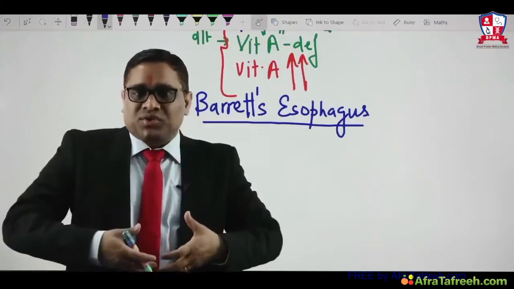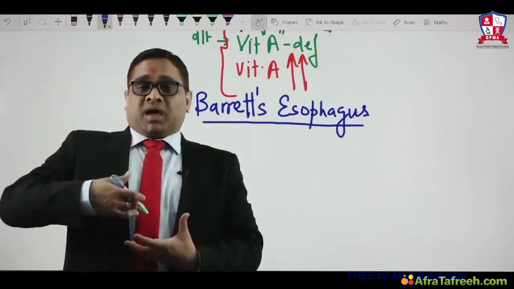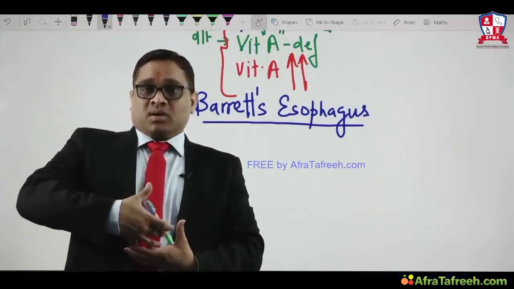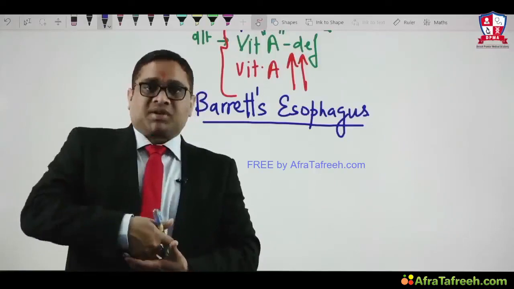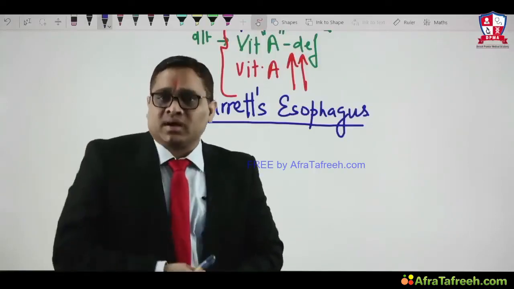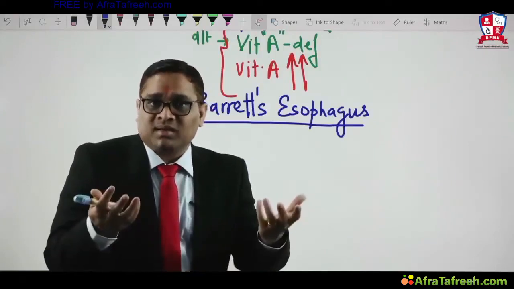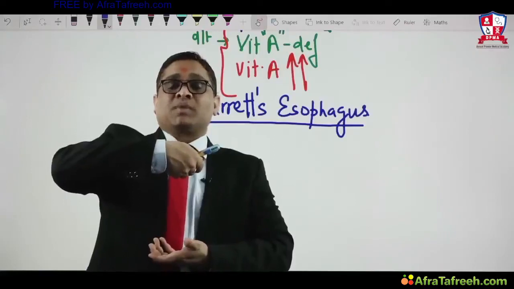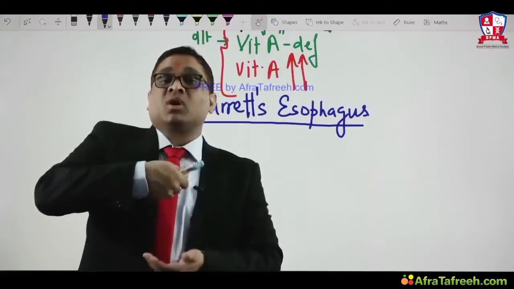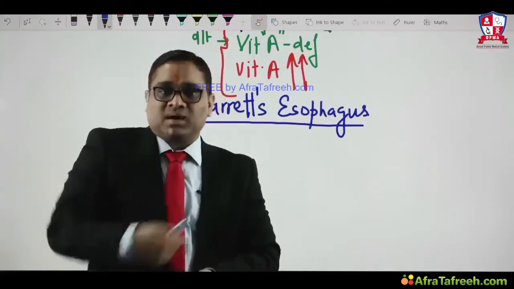Because of gastroesophageal reflux. When the gastric content is high, the pressure will be more, there will be reflux, and it will come up. What is gastric content, acidic or alkaline? Acidic. When this acidic content comes up into the lower part of the esophagus, it will cause damage or change, or metaplasia, right?